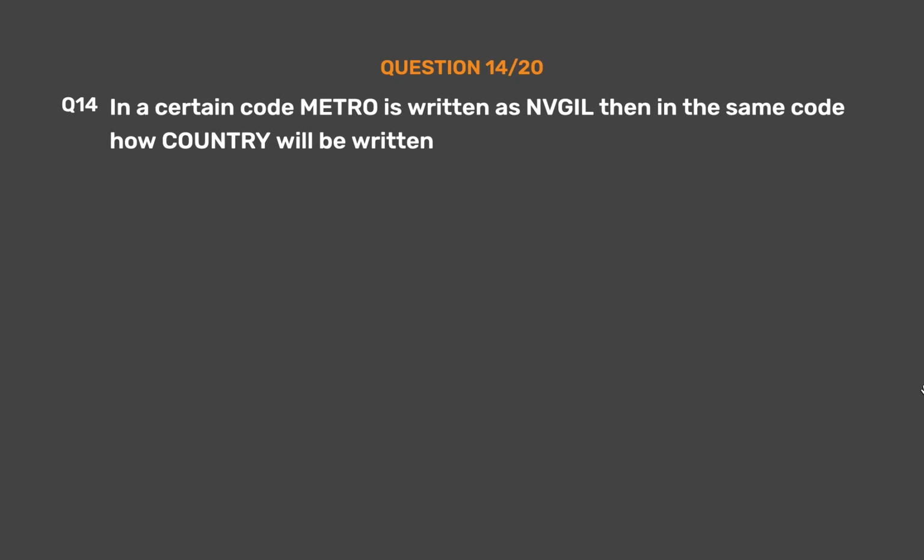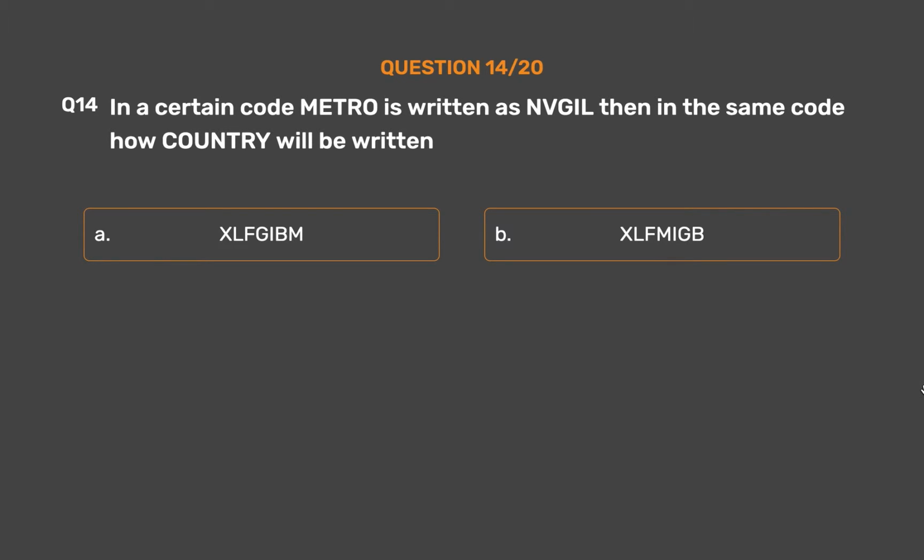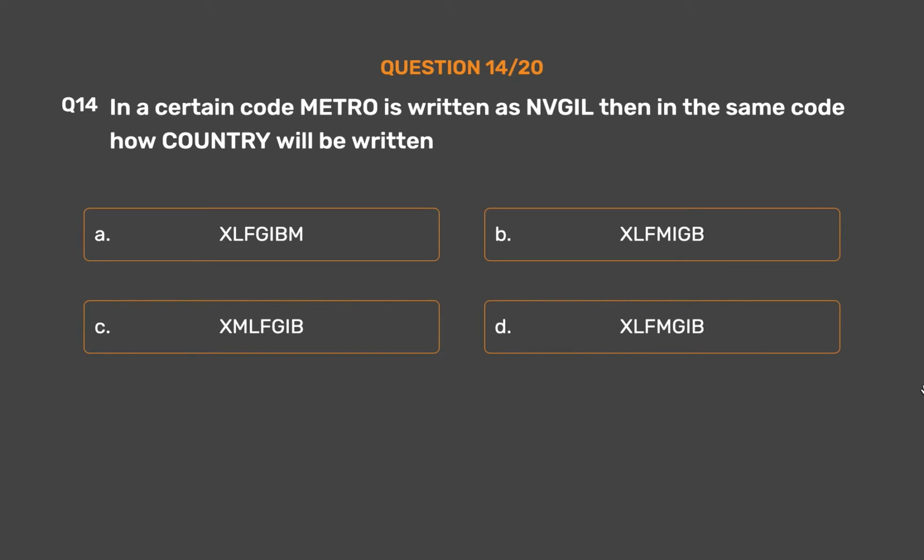Question number 14. In a certain code, metro is written as Vgil. Then in the same code, how will country be written? Option A, Zajim. Option B, Klfmigb. Option C, Zmegib. Option D, Klfmgib. Option E, none of these.